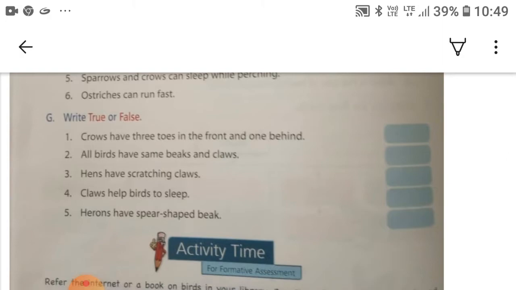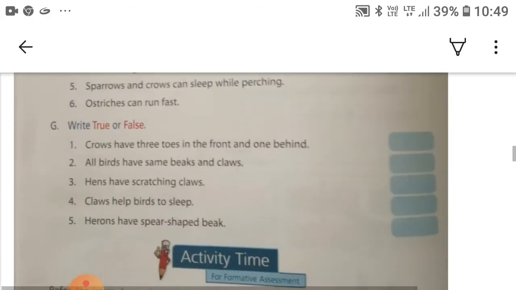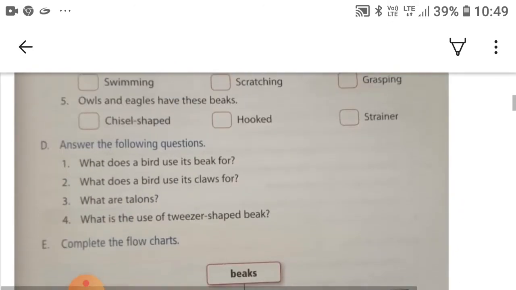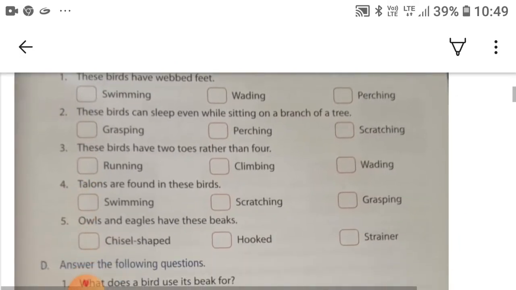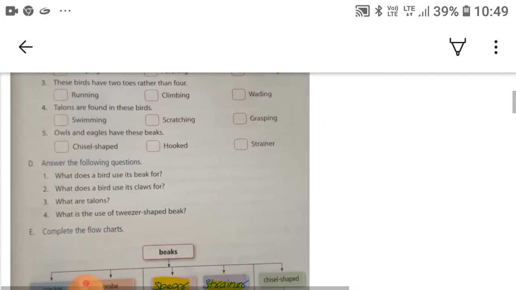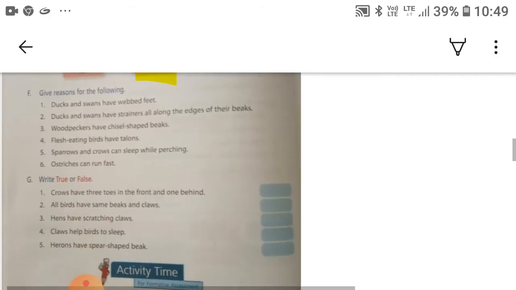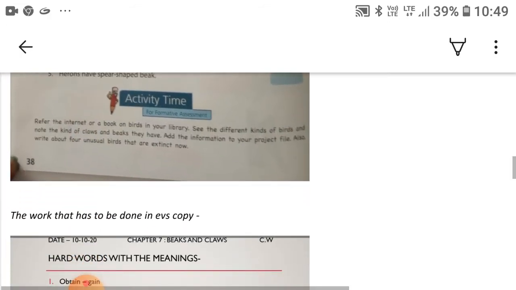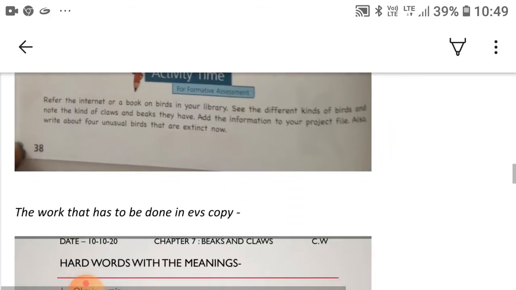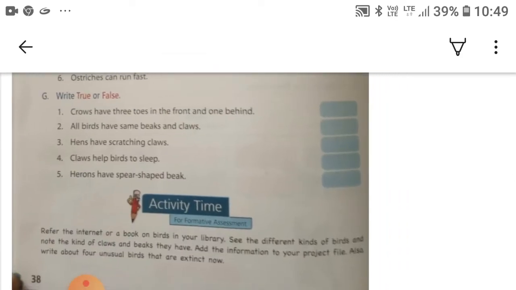And the G part of the exercise you have completed in the previous class. So this work you have to do in your book, not in your EVS copy. That is C part, E part, and G part in your book. You have to write these exercises in your book.